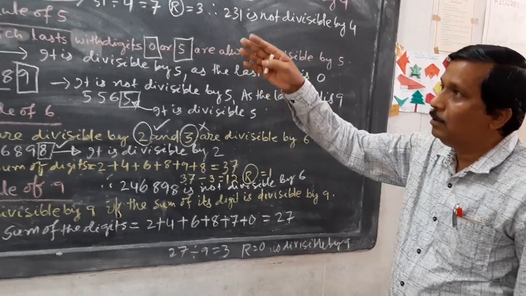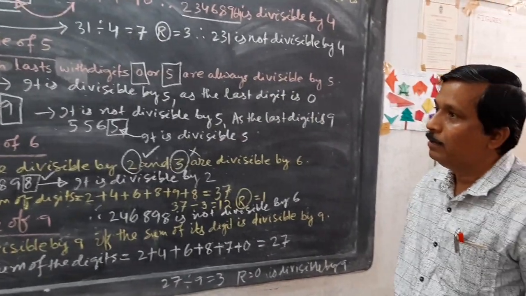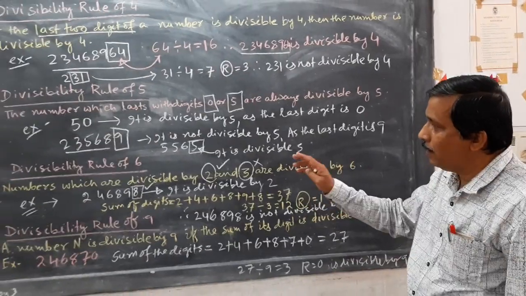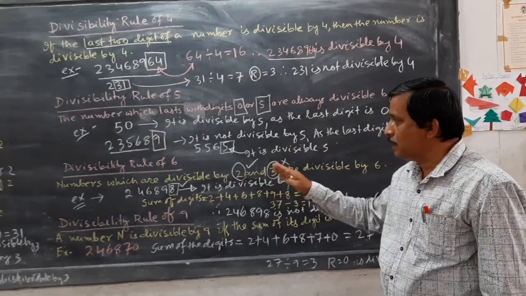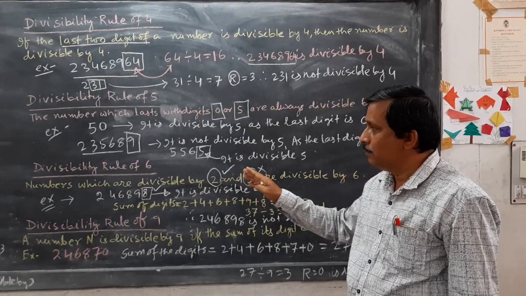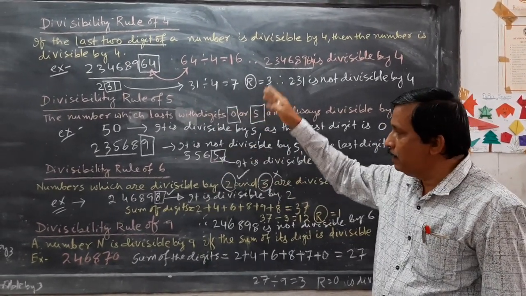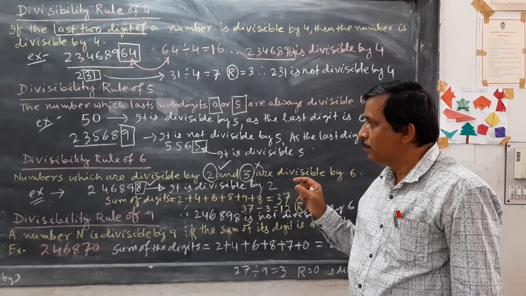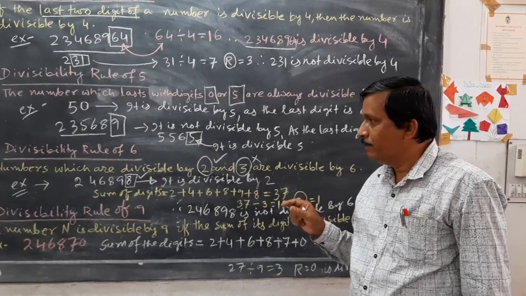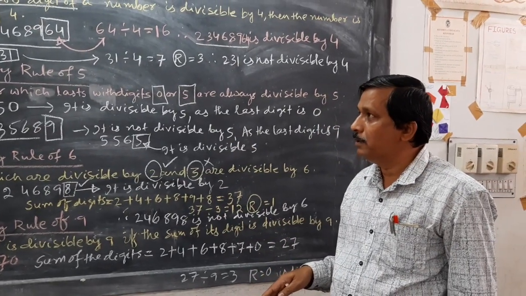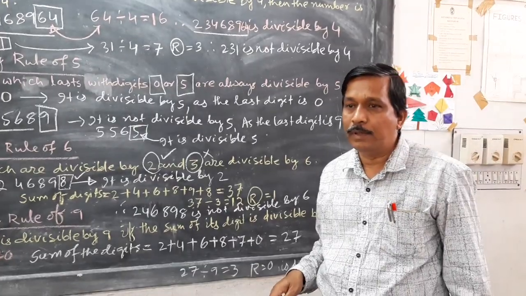So these are all the rules, divisibility rules of 1, 2, 3, 4, 5, 6, 9. 7 and 8 I will tell you in the next class. In 7 there is some complication, because these are direct rules here, but in the divisibility rule of 7 you have to remember something special. So these are all about your divisibility rules. Thank you all, and you obey the rule.